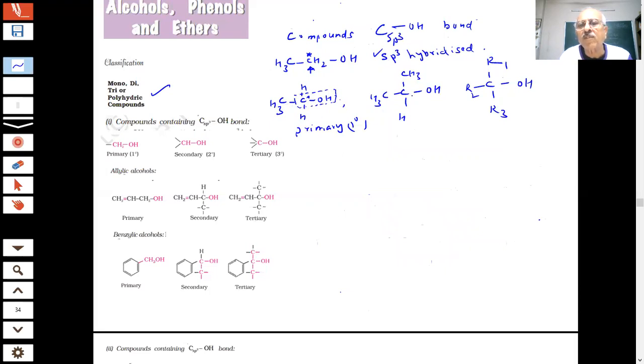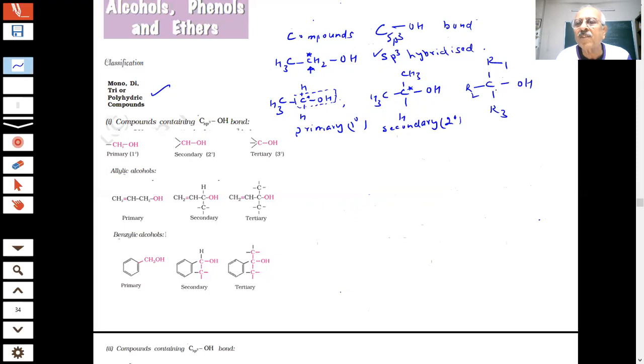This carbon is attached to how many carbon, student? Keep on interacting with me. This is important. These are live sessions. The more we interact, the more we talk, the more we learn. This carbon is attached to how many carbon, students? 2, sir. So what is that called? Secondary. Secondary, sir. Okay, 2 degree.